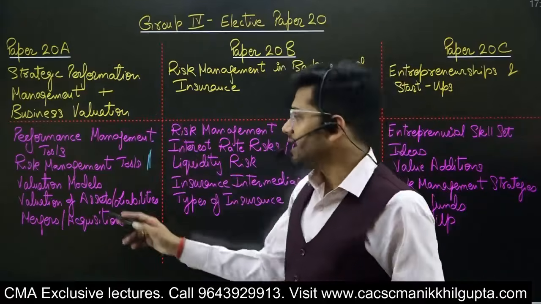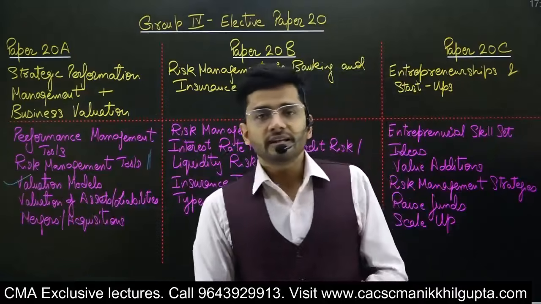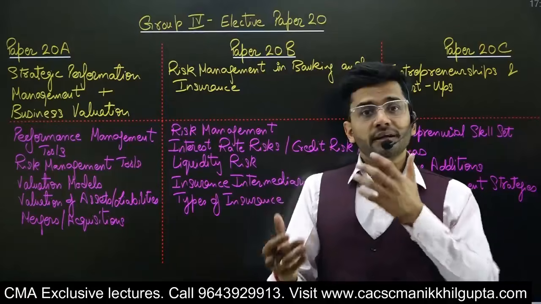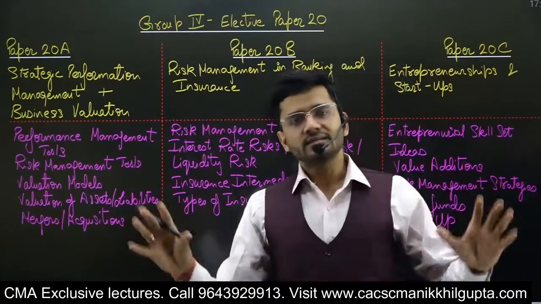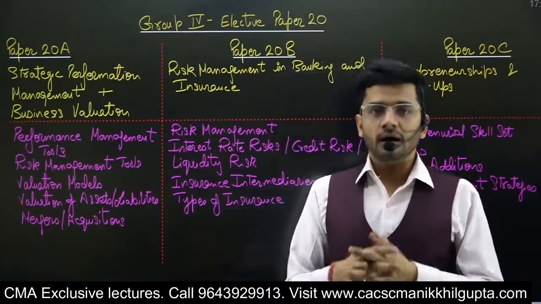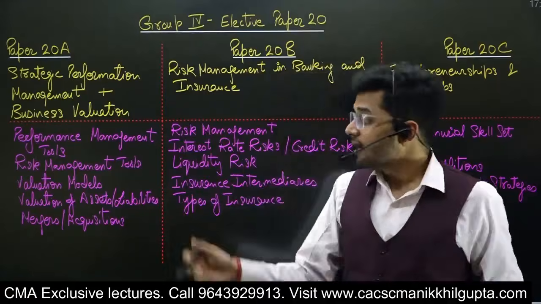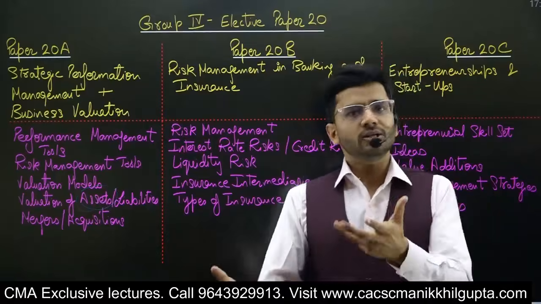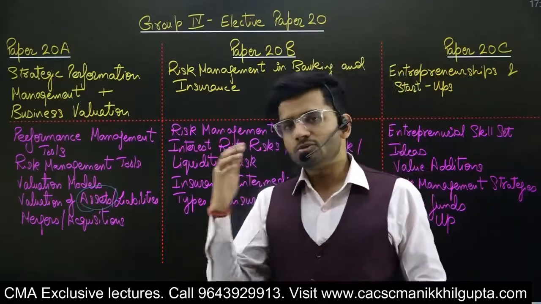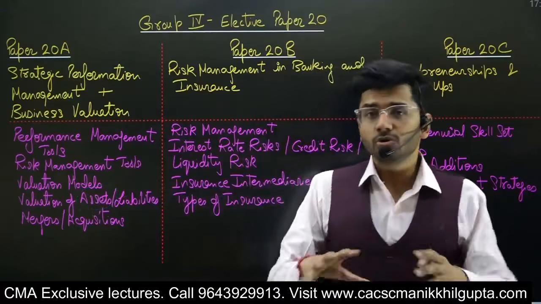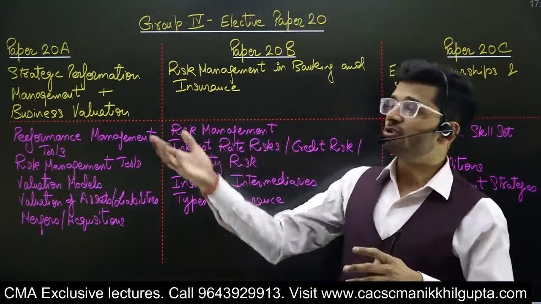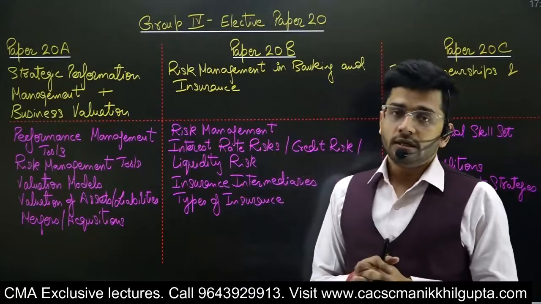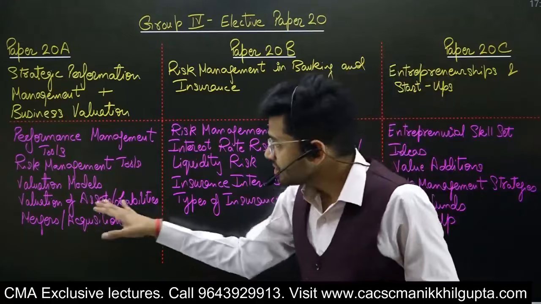Then coming to business valuation, you'll be taught various valuation models, such as the discounted cash flow model and the comparative analysis model, and the various kinds of valuation models existing in the market. How to value a company, how to value its assets or liabilities? It's easy to sell or purchase an asset, but how do you value it depending upon what cash flows you expect or project in the future? That is the scope of this aspect, which is valuation of assets and liabilities.